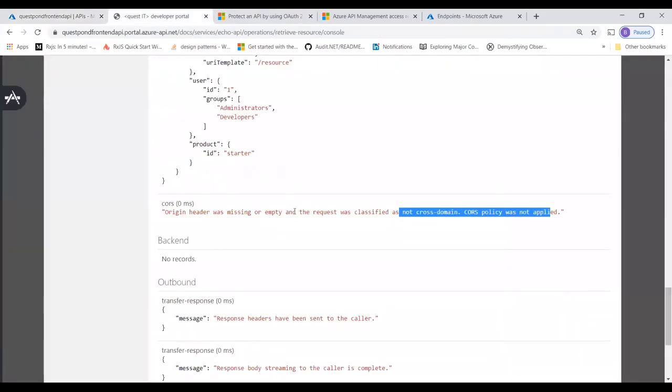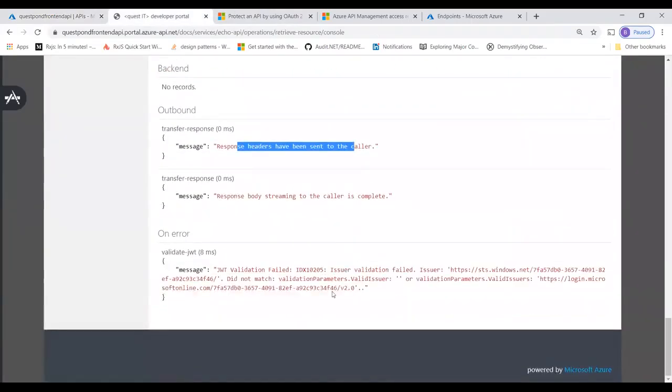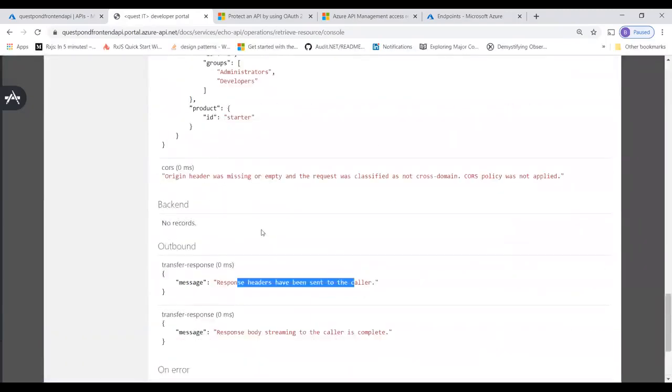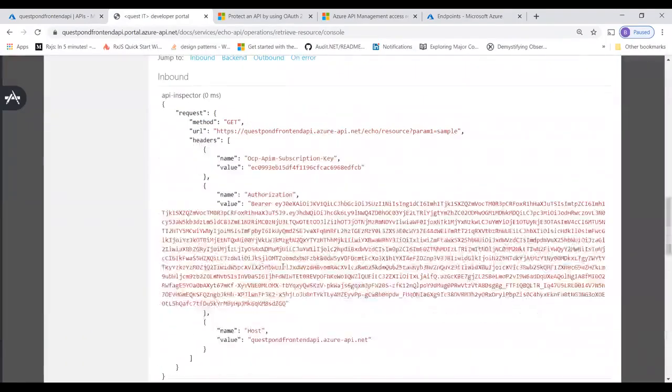Anything else which is missing out here? Response headers have been sent to the caller. Strange. So guys, I'll have a look at this. The token is going, but that thing is not happening, right? So guys, any questions? I can understand that. I'll try to put a correction video.